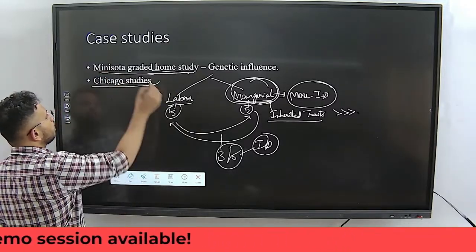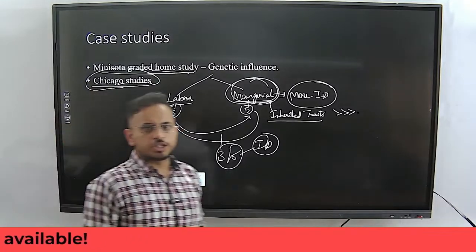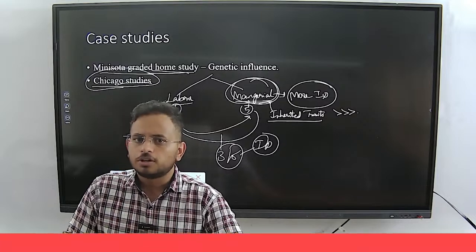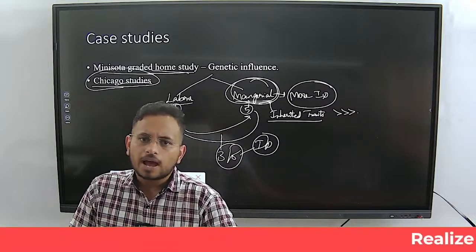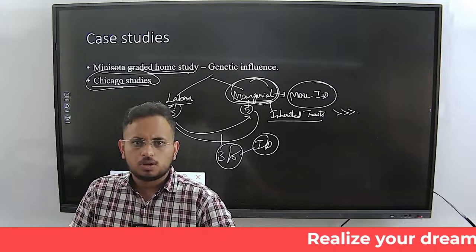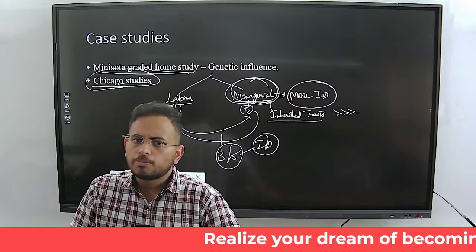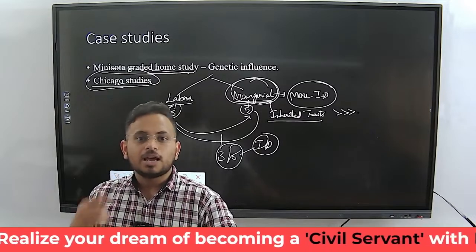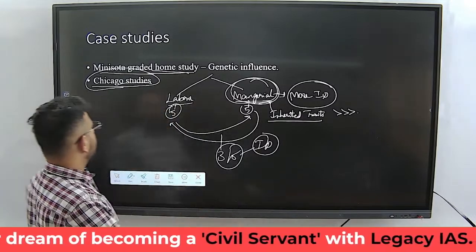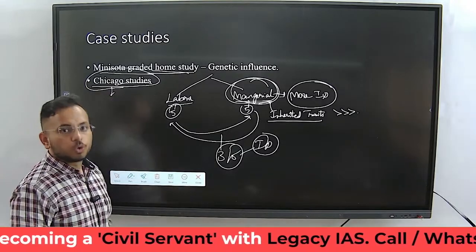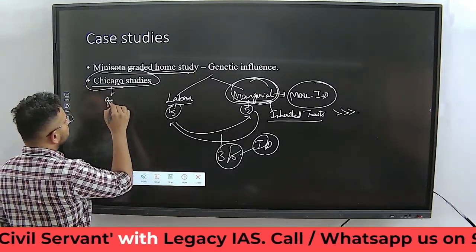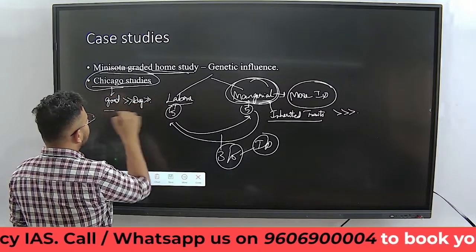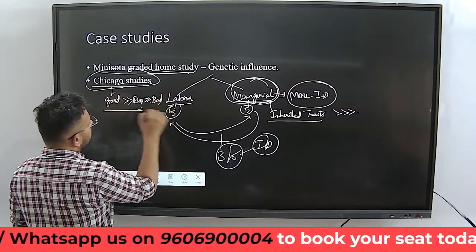If you talk about the Chicago studies, it was also on the same lines, a case study done with a group of children, and these children were put into good, average and bad homes. After that their IQ was tested, and it was found that the children who grew up in the good home had a greater IQ than the children of the average home, and more than the bad home.